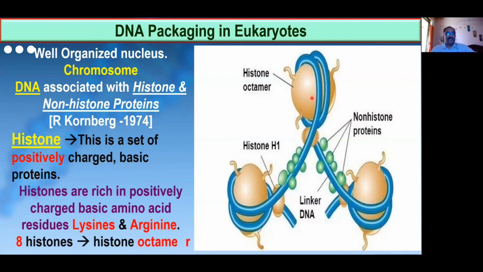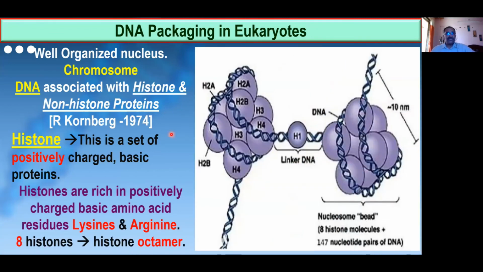What is histone? Histones are nothing, a set of positively charged basic protein. Okay, this is a positively charged basic protein. अब इधर भी देखिए, why they are positively charged? The histones are positively charged because of the presence of two basic amino acid residues in a histones.